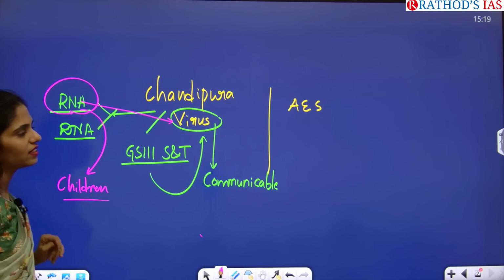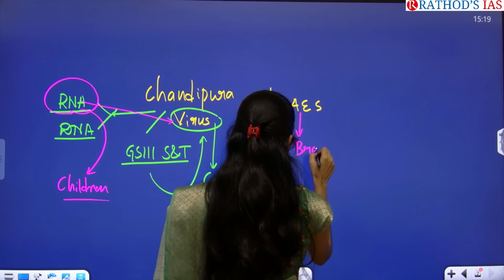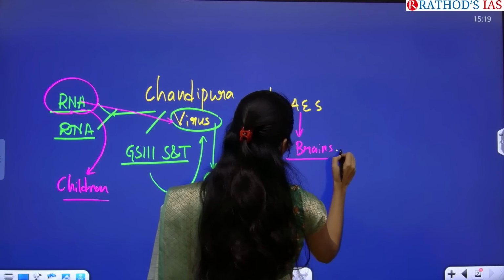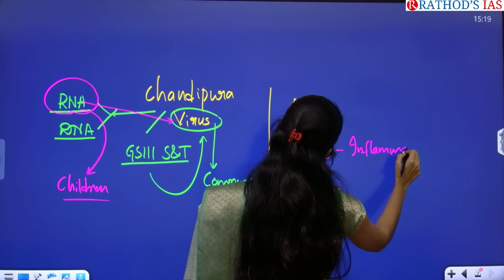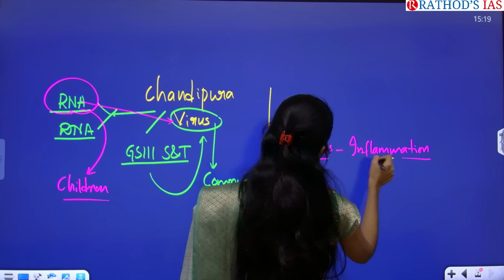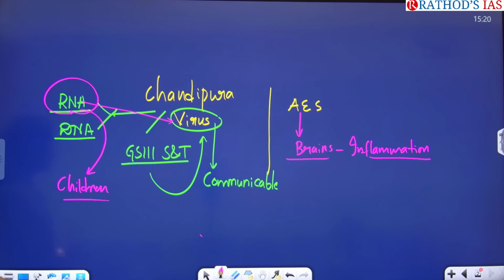So encephalitis is nothing but it is related to the brain. In the brain we can see inflammation. This condition is called encephalitis, and it is causing acute encephalitis syndrome. So let us see this article in detail.